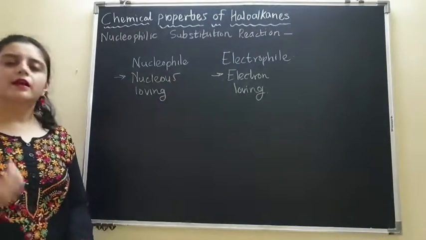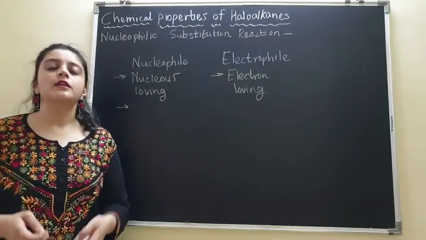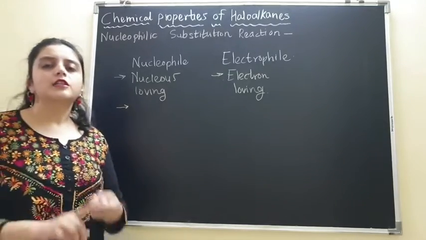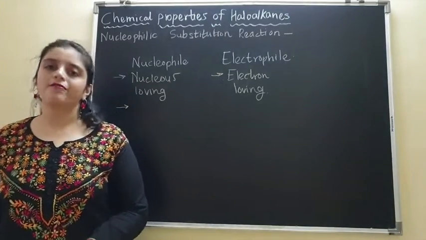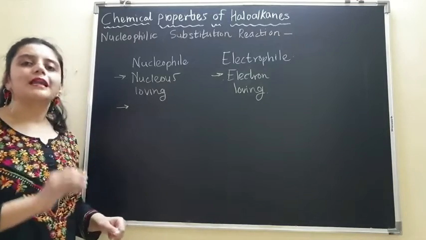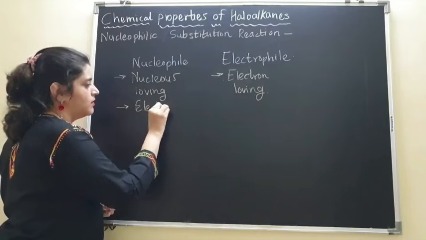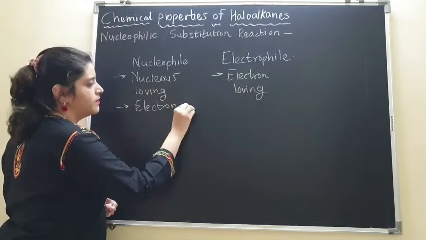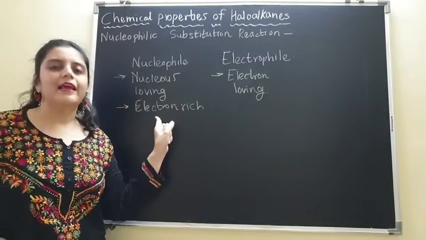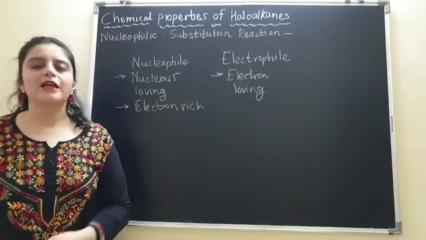So who can be a nucleophile? A nucleophile should be a reagent which is either negatively charged or has more electrons, in other words, a nucleophile has to be electron rich. If it is electron rich, then only it can get attracted towards the nucleus, then only it will love the nucleus.